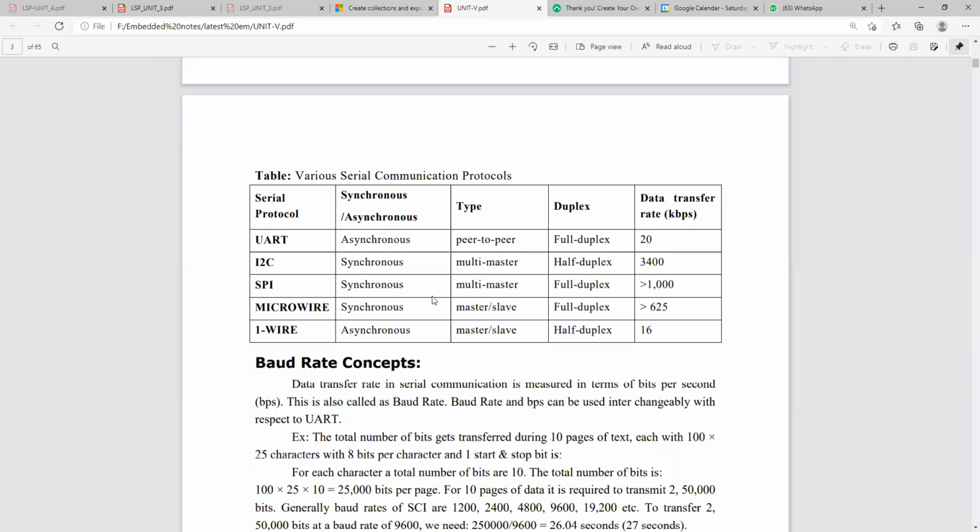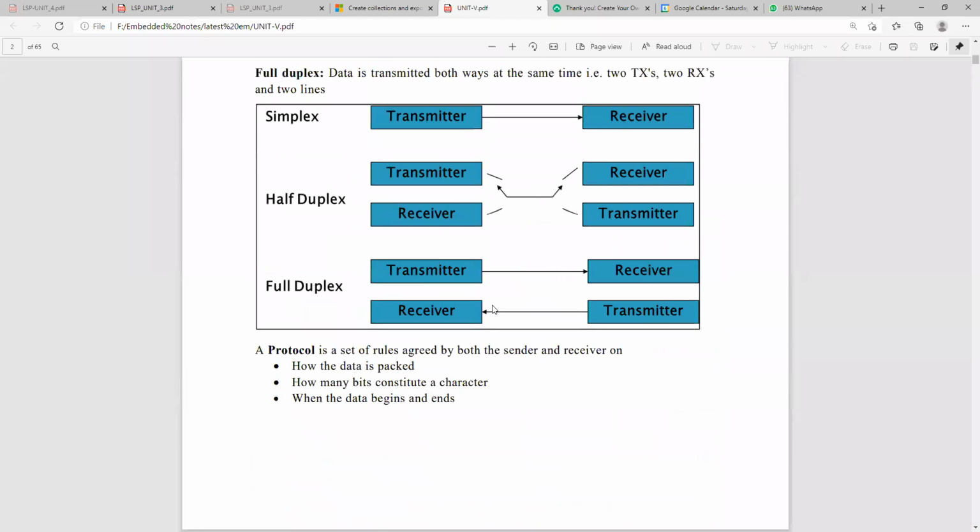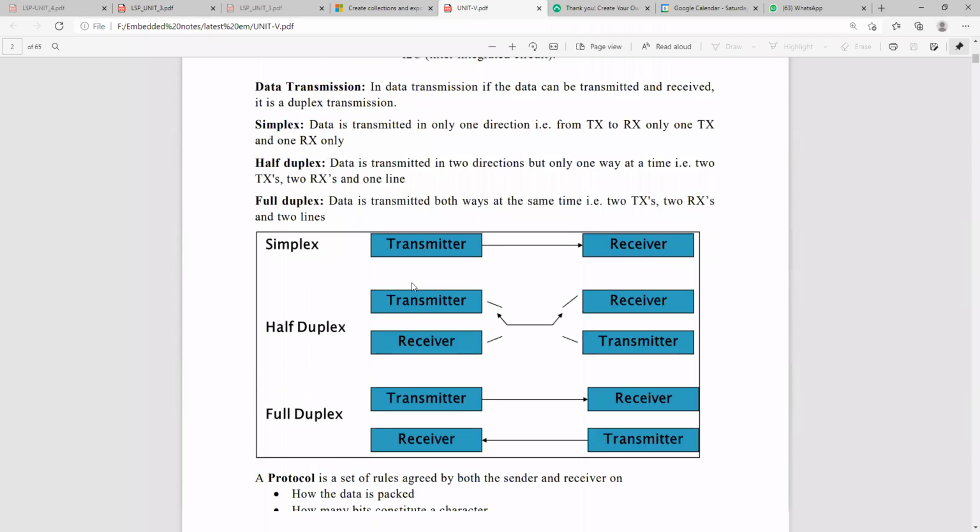Like this, SPI and the other serial protocols are used to transmit your data from source to destination. It describes the mode of transmission, the type of transmission, the type of duplexing, and what rate of information is transmitted. Like this, different protocols are used in serial communication.